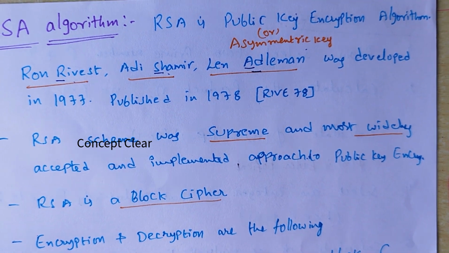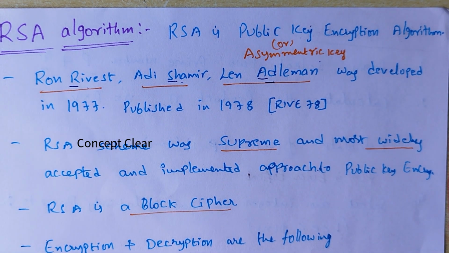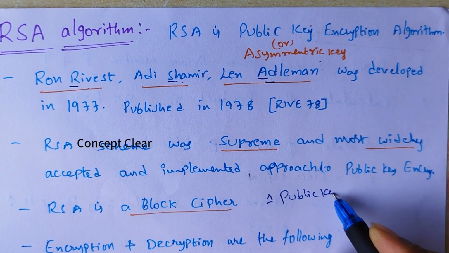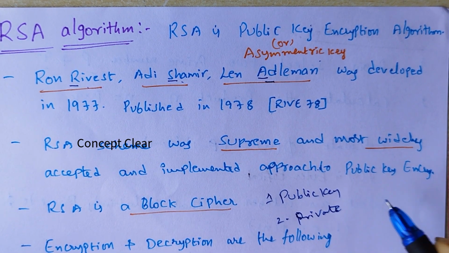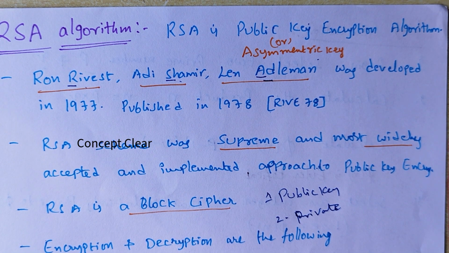Two keys are used for encryption and decryption: the first one is the public key and the second one is the private key. The public key is for encryption, and the private key is for decryption. If any algorithm uses two keys for encryption and decryption, it is called asymmetric key cryptography or a public key encryption algorithm.